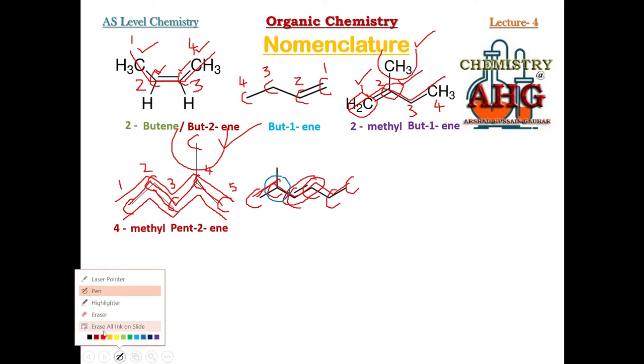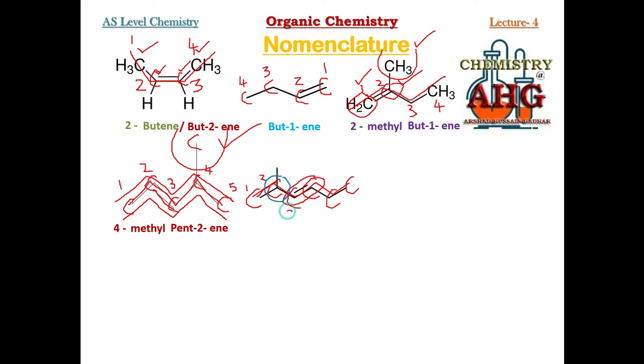So how will you do numbering in this case? 1, 2, 3, 4, 5 and 6. Now the double bond is present between 3 and 4. We will write down the smaller number. It would be hex-3-ene. Hex for 6 carbon, 3 for the position of the double bond, ene for double bond. And there is a branch of 1 carbon at position number 2. This is methyl. So methyl at position number 2: 2-methylhex-3-ene. This is the name of this compound.